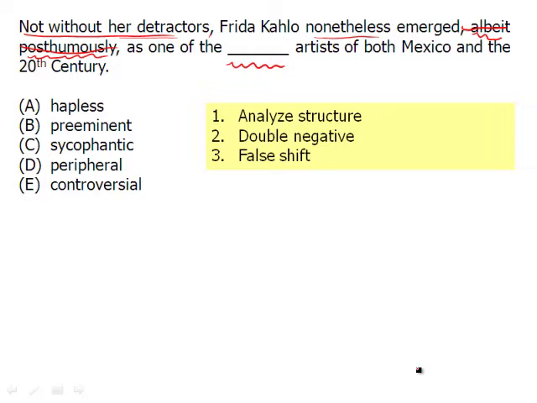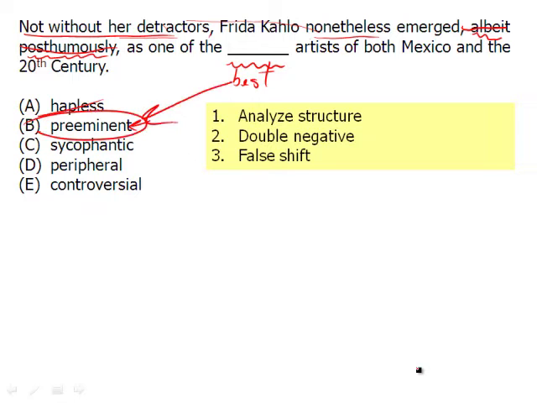So again, not everybody liked her, but she still emerged as one of the, well, we want, again, the opposite of, not everyone liked her, still she emerged as one of the best. So we can put our own simple word in there. One of the best artists of Mexico in the 20th century. And then, of course, we eliminate. Hapless means unfortunate. That doesn't work. Preeminent means foremost, at the top. That, of course, works with best.